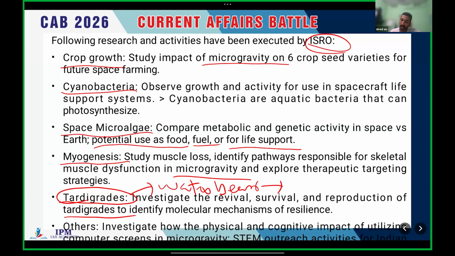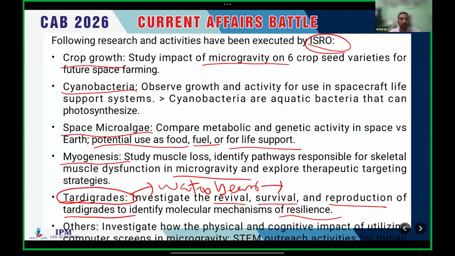They investigated the revival, survival, and reproduction of tardigrades to identify the molecular mechanism of resilience. Tardigrades are known as extremophiles. They can survive in extreme conditions, extreme heat, extreme cold in space, etc. They will survive.